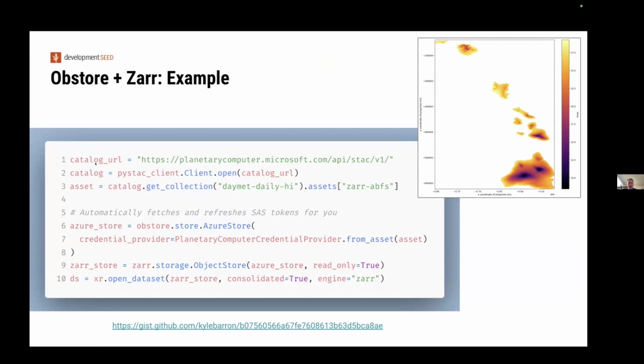And so here's an example from the Microsoft Planetary Computer examples, where the first three lines are just using pystac as a helper to open their STAC API and find the information about this Daymet Zarr STAC item, and then it's passed into just these couple lines. For one, it automatically fetches this Microsoft credential information for you, and then it's just one line of code to wrap this obstore object into this Zarr object that can be read by the Zarr API or Xarray.